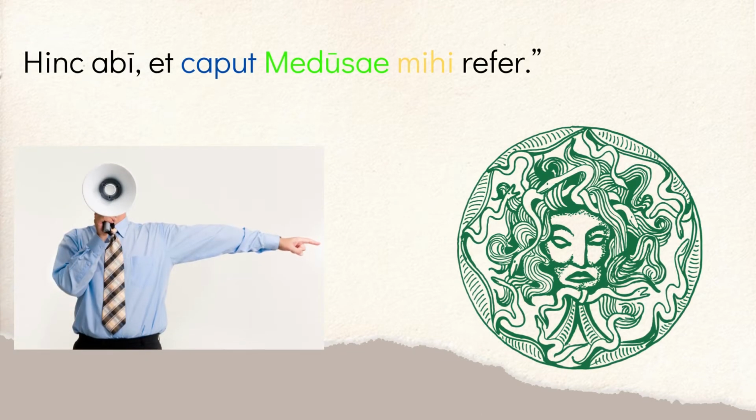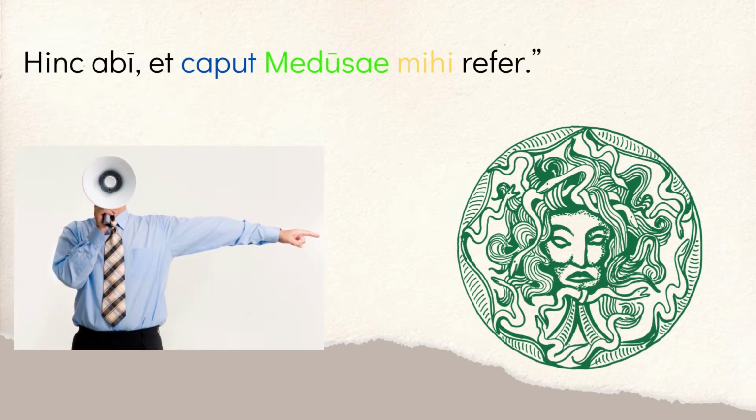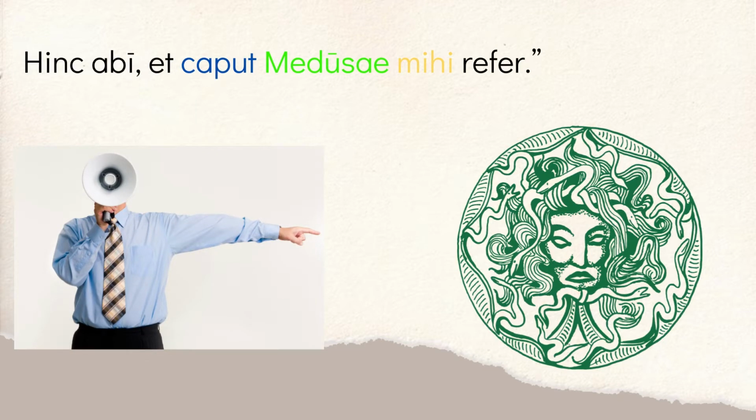So the last thing that Polydectes says to him, here's his challenge. So he said, you need to do something with your life. You're really lazy. What does he tell him to do? This is setting up the whole reason for Perseus' adventure. He says, hinc abi et caput Medusae mihi refer. So it says abi. Abi and refer are both imperatives, commands, right? Singular positive imperatives. So the first is abi hinc. So go away. Literally, it comes from abire, to go away. So you're saying go away from here, hinc, from this place, right? So he says, go away from this place and refer, right? Bring back, literally ferre, to carry, and the re is meaning back. So carry back or bring back to me, mihi, there's your dative, the caput Medusae, the head of Medusa, right?